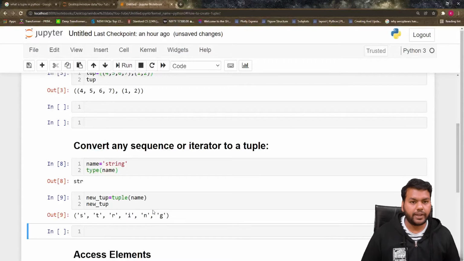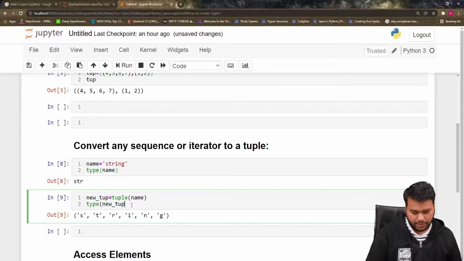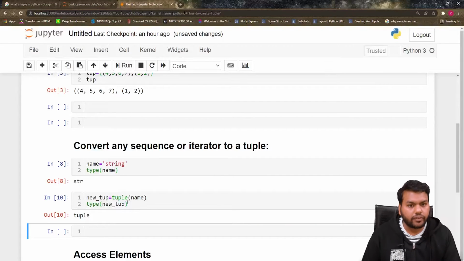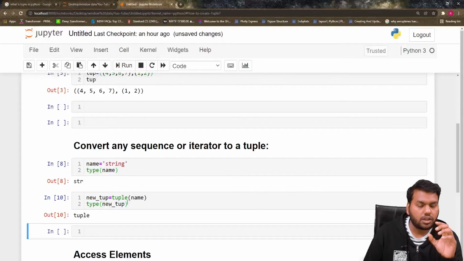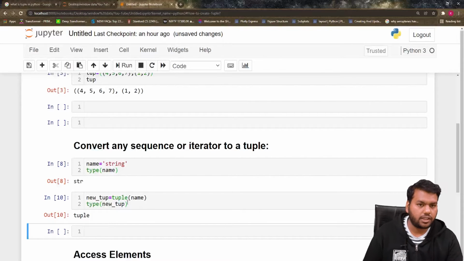Now it breaks the string into different elements, the characters of the string. So now it has become a tuple. How do we know it's a tuple? Just write type here, and you can see that it's now a tuple. So that's the way to convert any sequence, any list, any string, anything into a tuple. You just have to write tuple before the parentheses, and it will convert it into a tuple.